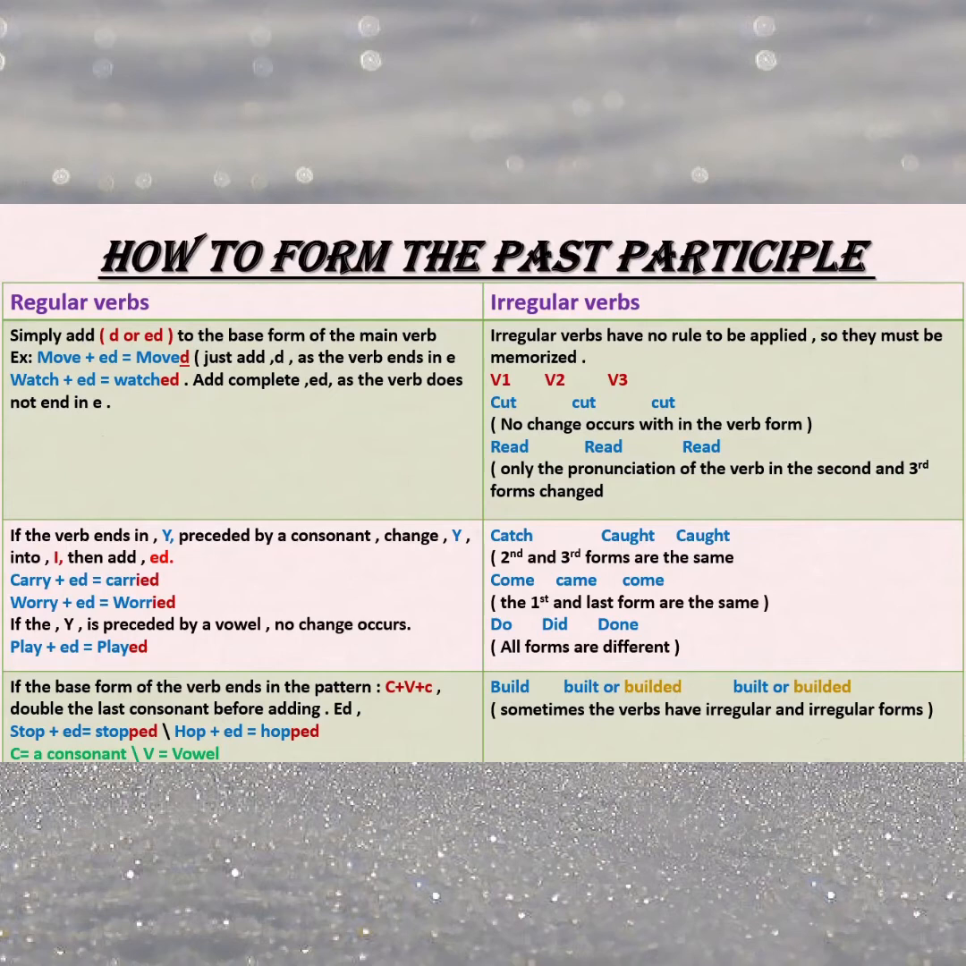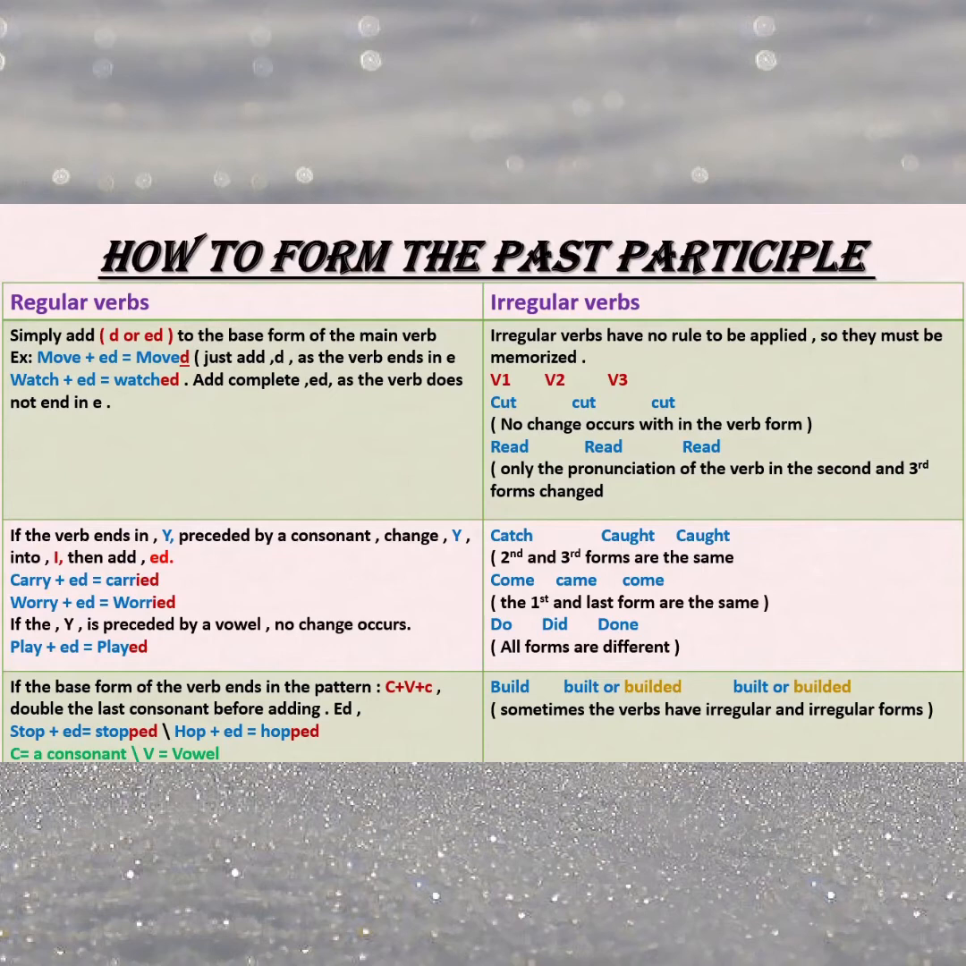If the verb ends in the letter Y, and this Y is preceded by a consonant, change Y into I before adding ED. So if we have a verb like carry, which ends in Y preceded by a consonant, that is R, change Y into I, then add ED. So it becomes carried, I-E-D, worry, worried. Suppose there is a vowel before Y, no change at all, and just add ed, like play becomes played.